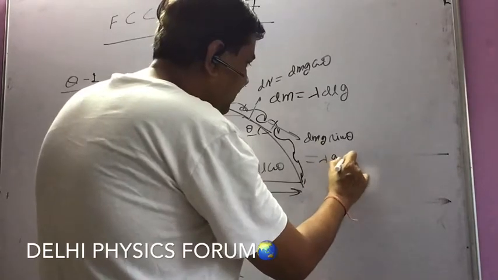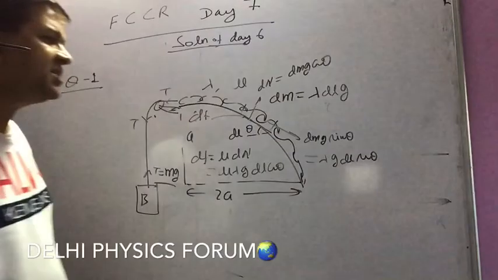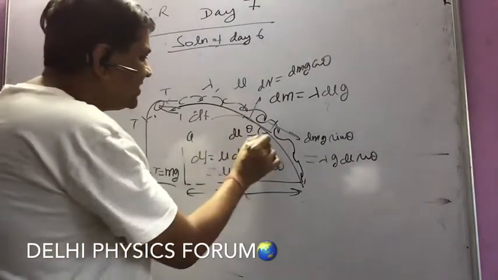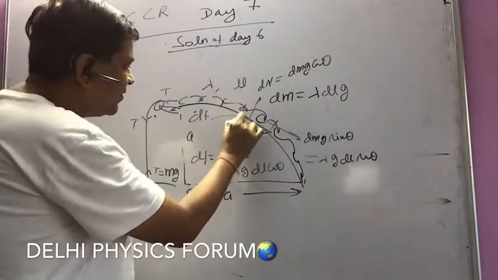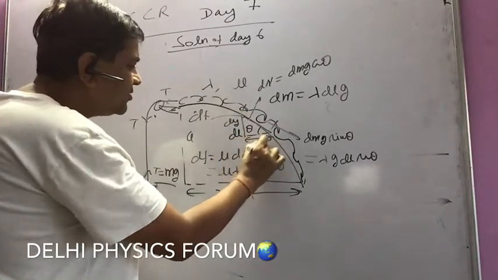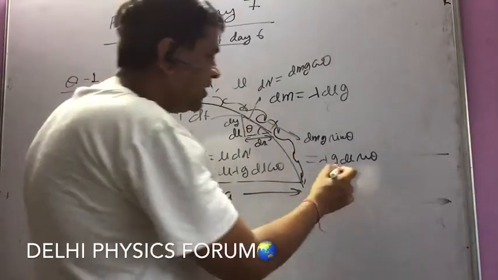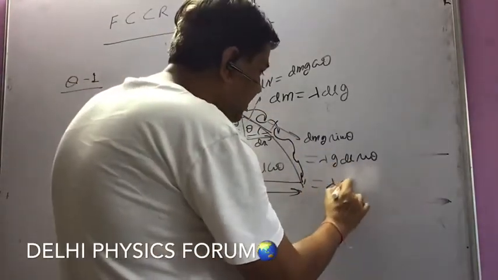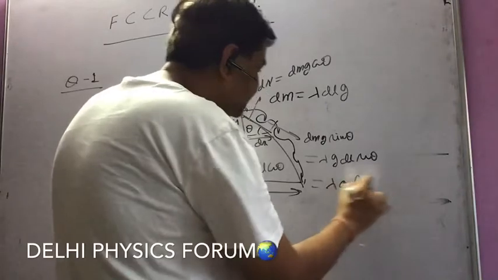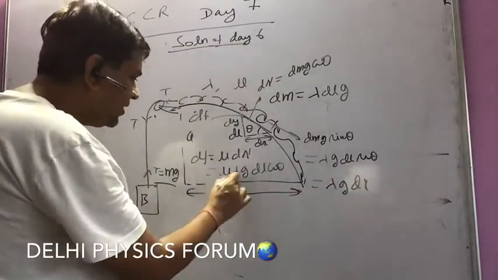Interestingly, dl sin theta is only the vertical component of this element, dy, and dl cos theta is only the horizontal component. So the weight component down the incline effectively comes out to be lambda g dy, and the friction force comes out to be mu lambda g dl cos theta, that is mu lambda g dx.